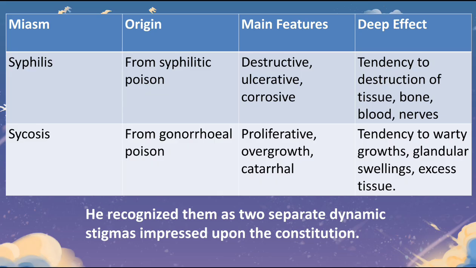In this chart, in this table, you can see what are the two different types. So syphilis, number one, from syphilitic poison, it's the origin. But psychosis is from gonorrheal poison. The main features of syphilis is destructive, ulcerative, corrosive, like think about acids. But psychosis is proliferative, overgrowth, catarrhal, like growth. Growth is the main thing in psychosis. Then deep effect is tendency to destruction of tissue, bones, blood, nerves. So everything is a destruction, like volcano. Again, psychosis is tendency to warty growths, glandular swellings, excess tissue, everything in excess growth. That is psychosis. So he recognized them as two separate dynamic stigmas impressed upon the constitution.